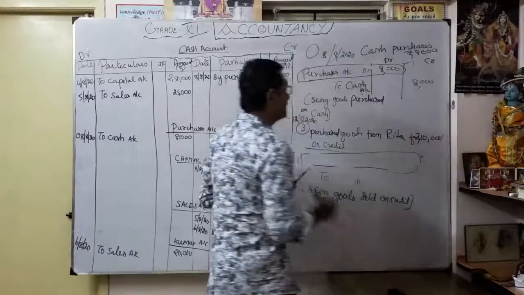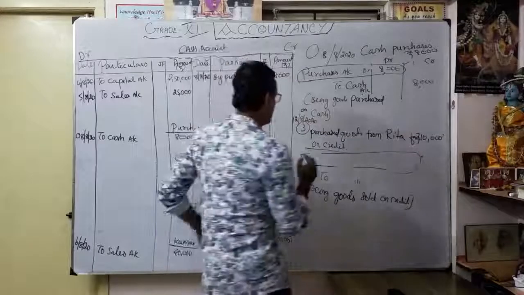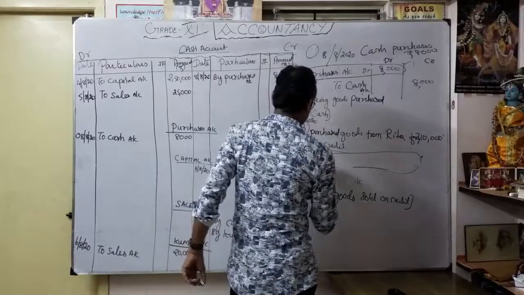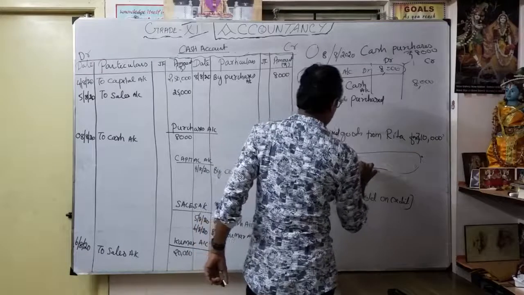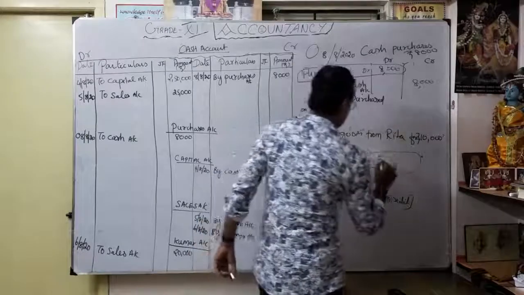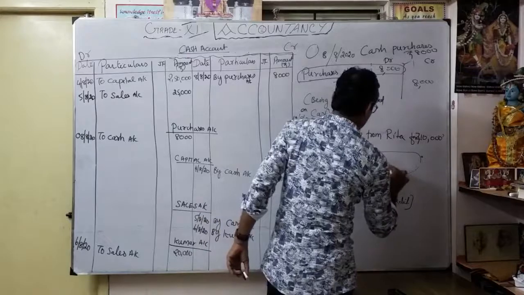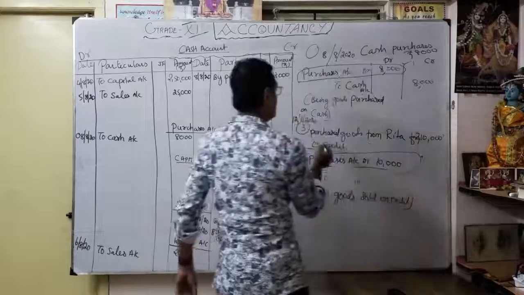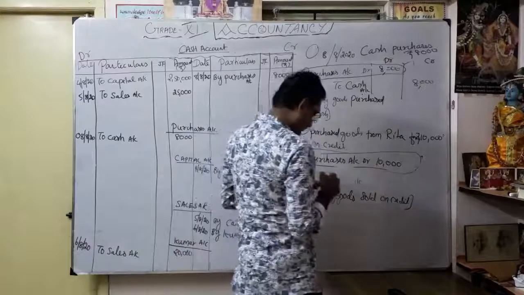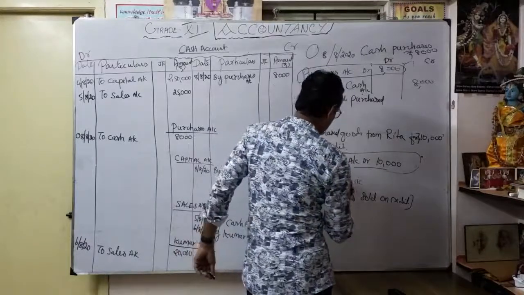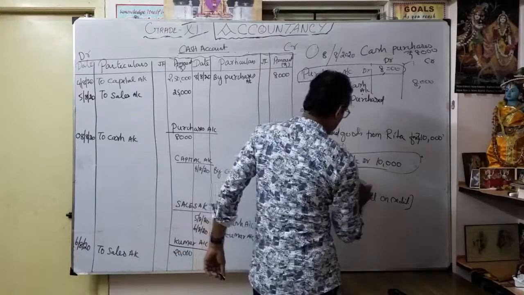Purchases account debit. How much? 10,000. Narration. Purchase account debit 10,000 to Rita account.